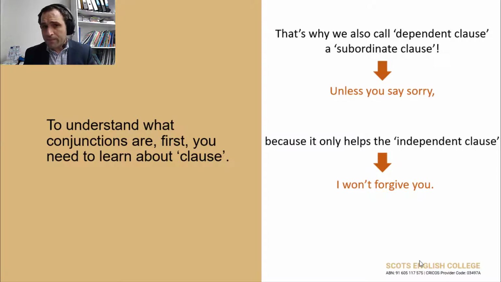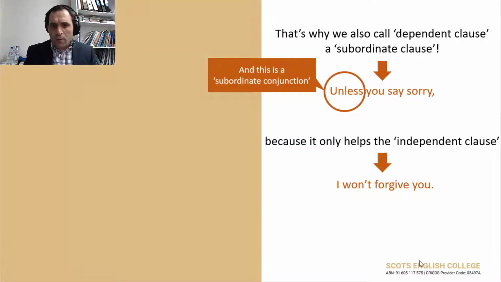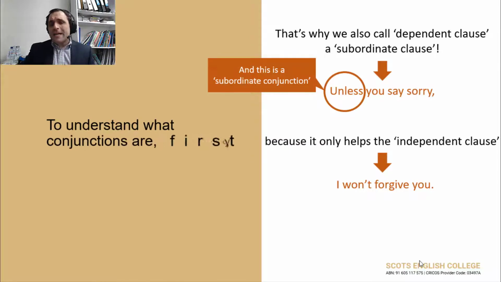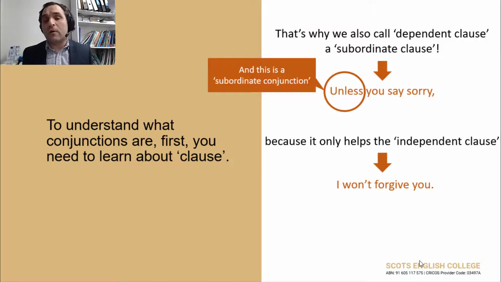Do you understand? Okay, so you cannot have a subordinate clause unless you have a subordinate conjunction. So this is a subordinate conjunction. Unless is a subordinate conjunction.